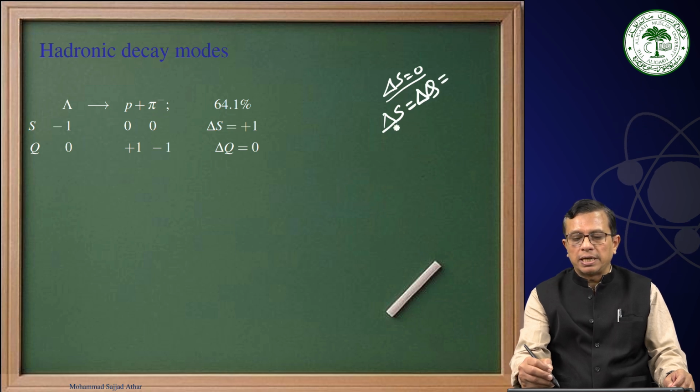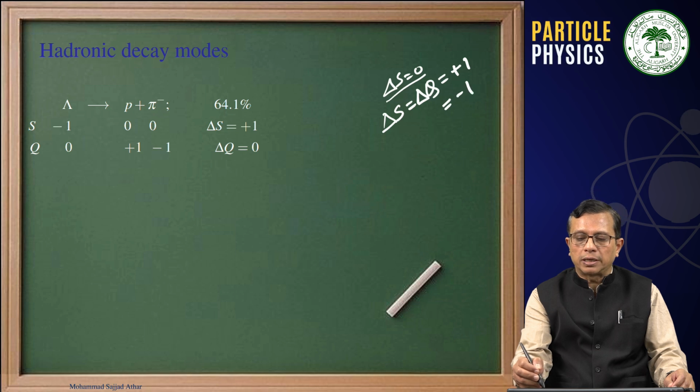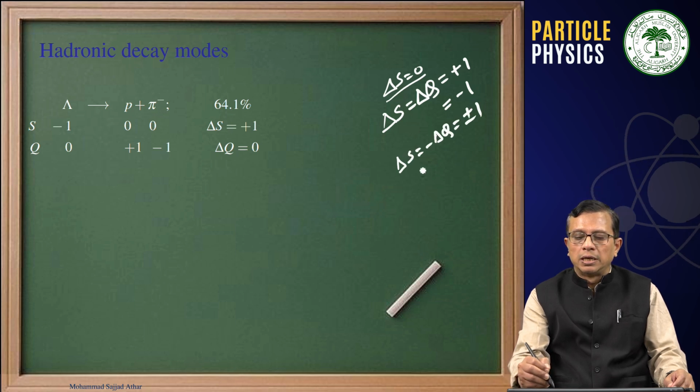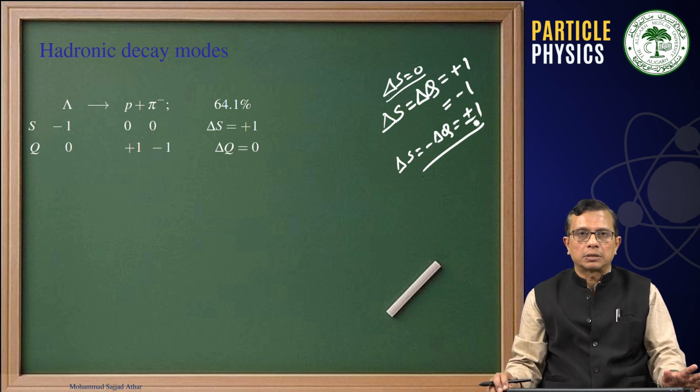If the change in the strangeness quantum number is plus 1 or minus 1, we have Cabibbo suppressed processes. Then if delta S is equal to minus delta Q is plus minus 1, this is a forbidden process.